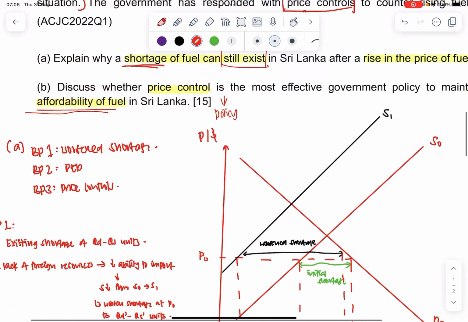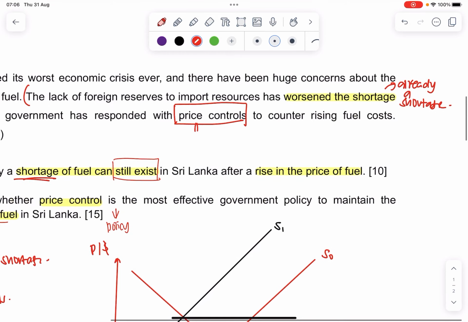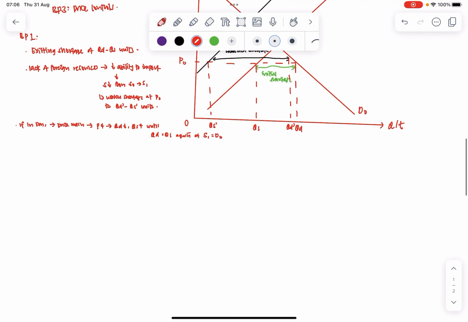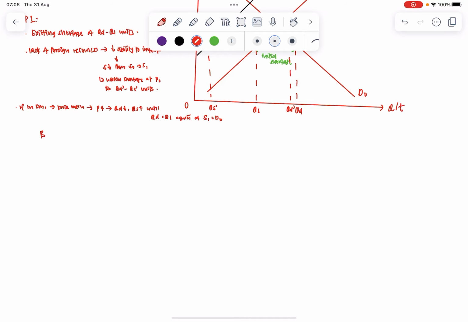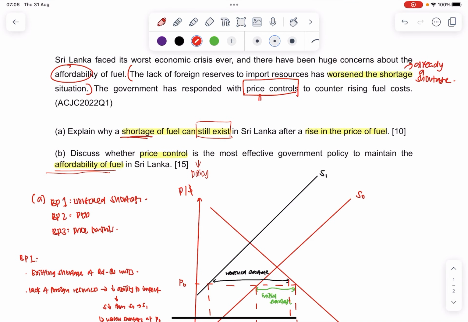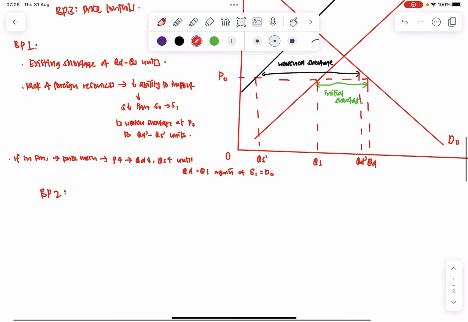But now I'll delve into the second part of the question, right? Which is why there's still a shortage despite the rise in price of fuel. So here, when I look at my BP2, you realize that it doesn't talk much about the elasticity of supply, the price elasticity of supply.